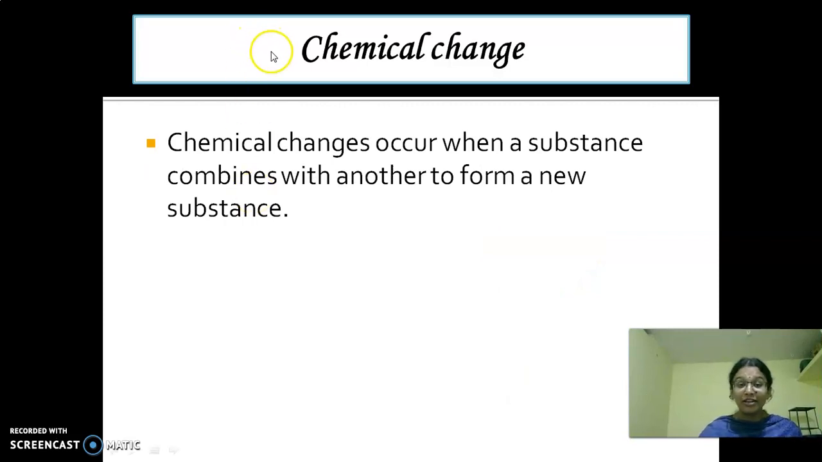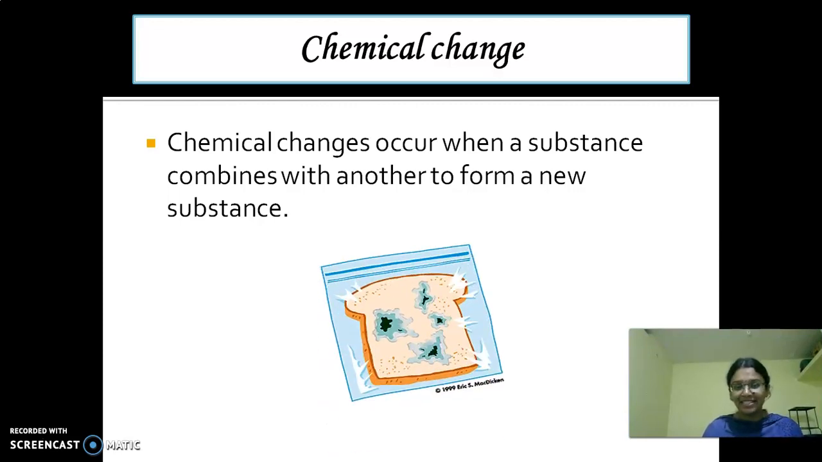And now we are going to discuss the chemical change. Chemical changes occur when a substance combines with another to form a new substance. What is this chemical change? Chemical changes occur when one substance combines with another substance to form a new substance. So what is this, children? Bread mold is an example of chemical change.